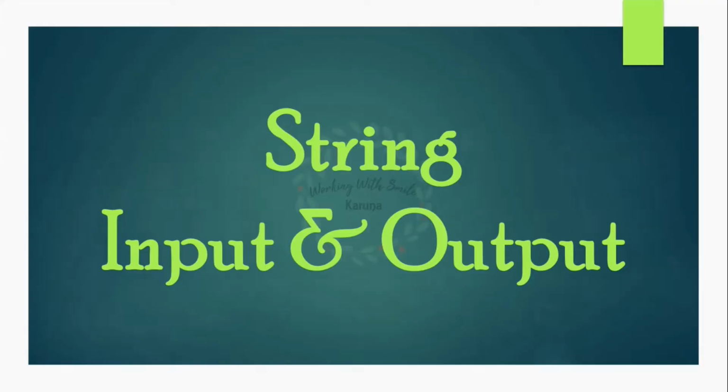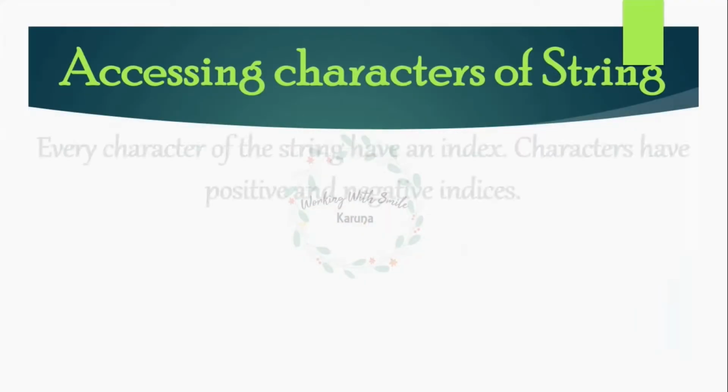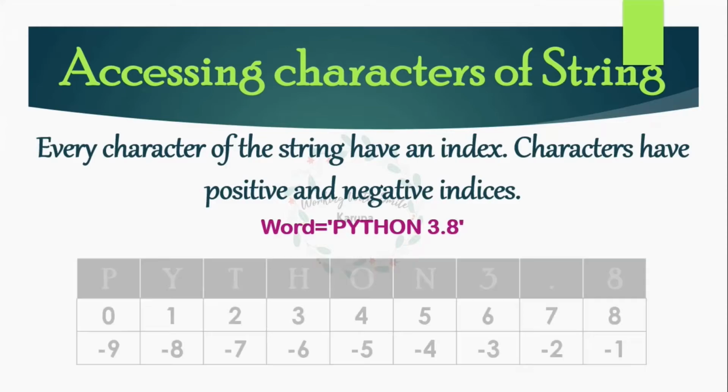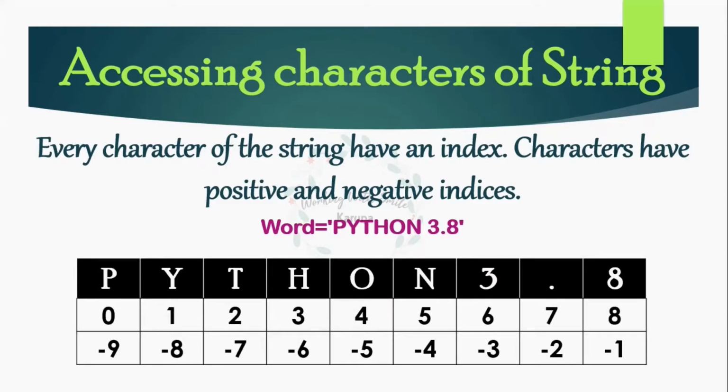Now we are going to understand how string characters are stored. Every character stored in the string has an index. An index is basically the position of the letters which are stored in the memory, and the characters can have the positive and the negative indices. So let's consider this string word equal to Python 3.8. So all the letters are stored like this, one after the other. On the top I have the string. Next I have the indices in positive, which is the forward index assigned to every letter in the string.